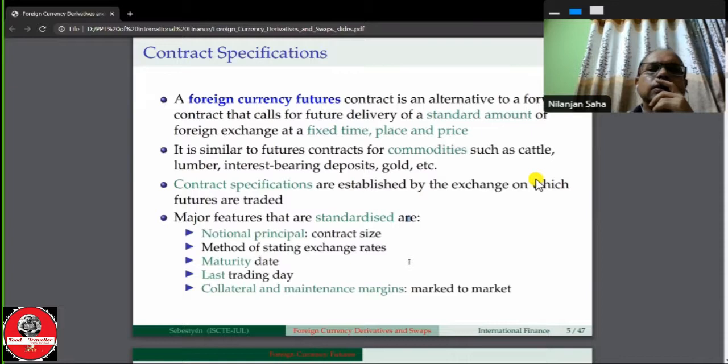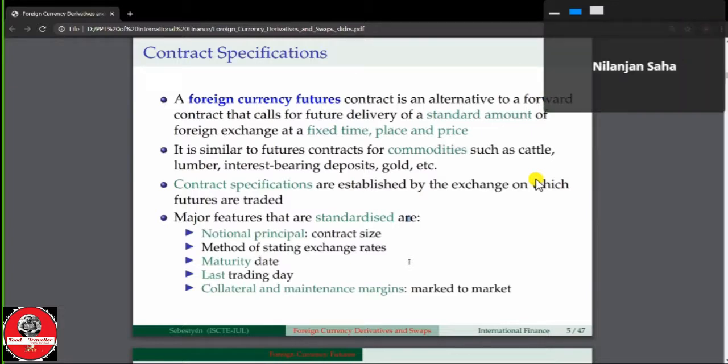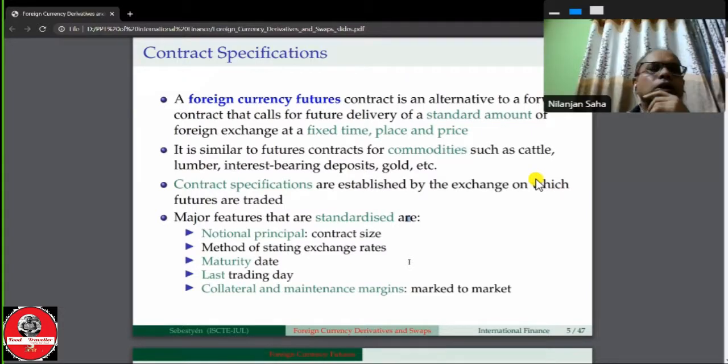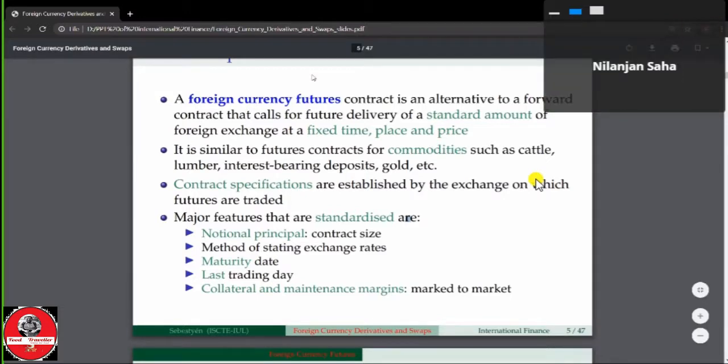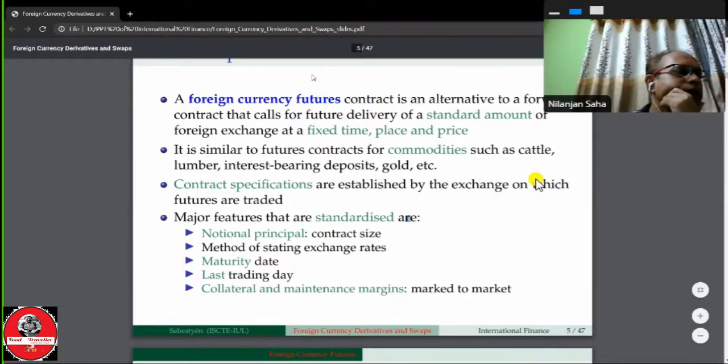Yeah, you will find the major features of the foreign currency future contract. Check the notional principal: the amount for which the contract is made, on which the interest is charged. Currency must be traded in an even multiple of currency units. Okay, the notional principal is the amount for which the interest will be charged or the contract will be made. This is the notional principal in the contract size.